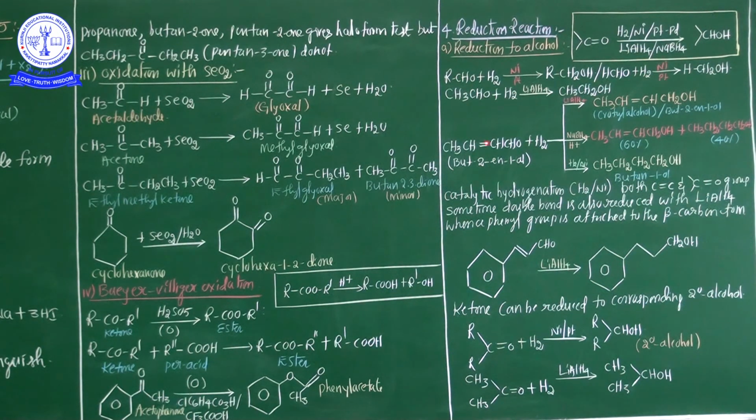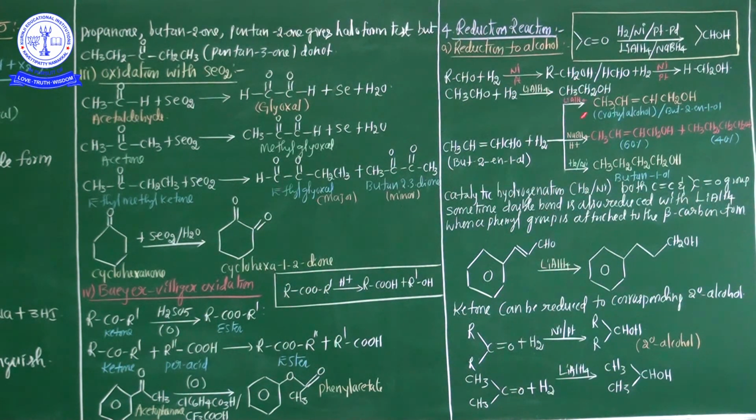Now see here, but-2-en-1-al. This is an unsaturated aldehyde. This unsaturated aldehyde is treated with hydrogen through a reduction process in the presence of lithium aluminum hydride as the reducing agent, and this product is obtained. What is this product's name? It is crotyl alcohol, C-R-O-T-Y-L, crotyl alcohol, or the IUPAC name but-2-en-1-ol.